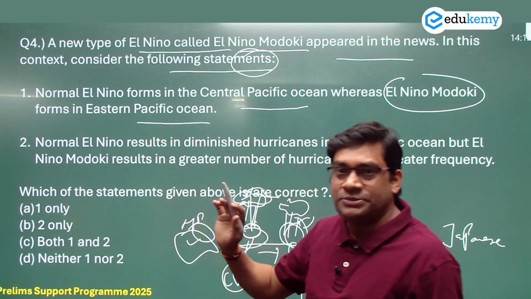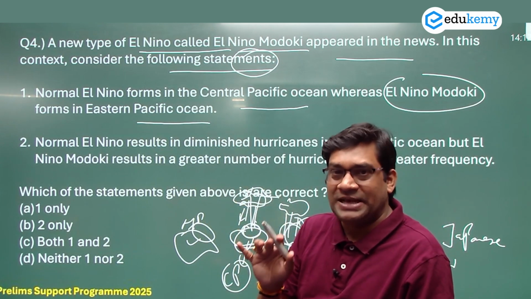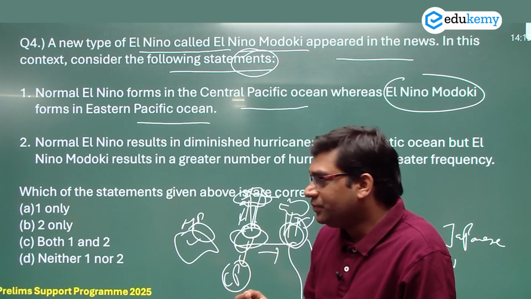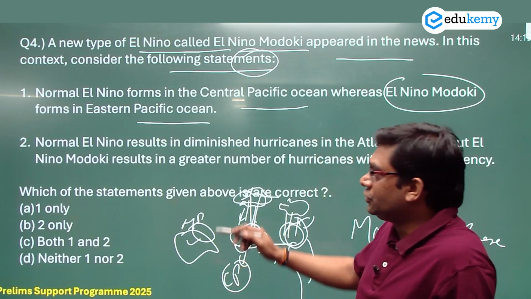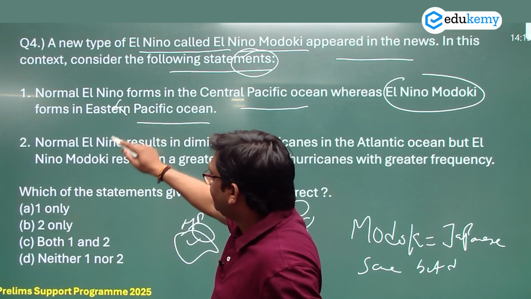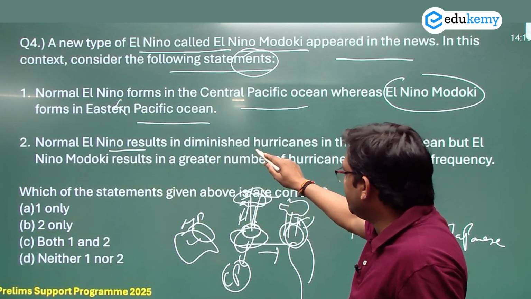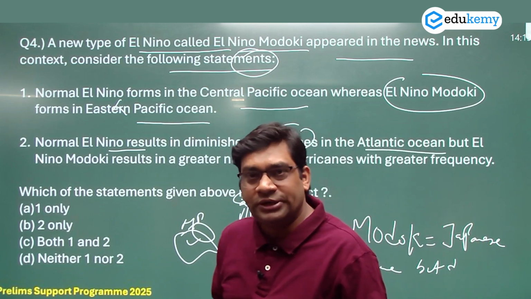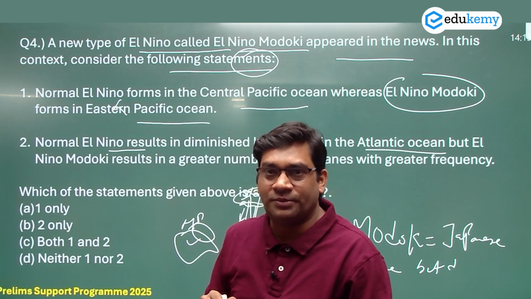So here nowhere is mentioned about the Central Pacific Ocean. Correct answer, we know what? It is this phenomenon more associated with the Central Pacific Ocean. So statement 1 is not correct. Normal El Nino results in diminishing the hurricanes in the Atlantic Ocean. Normal El Nino diminishes, reduces the formation of hurricanes.